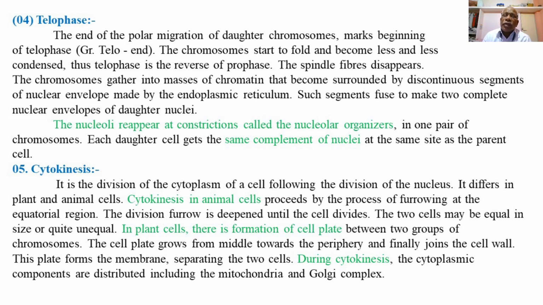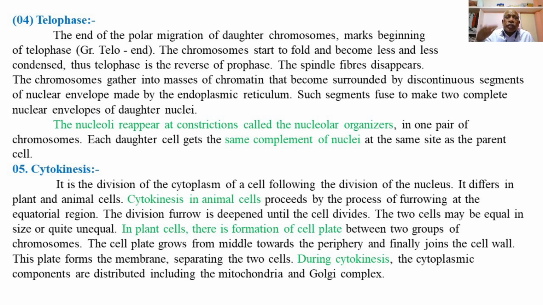This means there are no spindle fibers or centrioles in plants to pull the chromosome complements away from one another. So there is a formation of a division plate, or the equatorial plate, in between, that will divide the two daughter cells during mitosis in a plant cell.